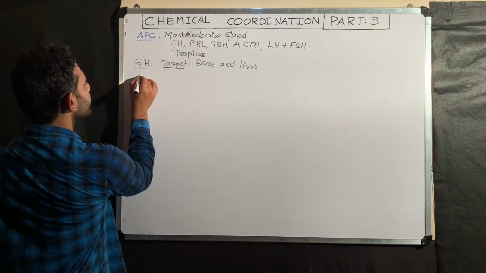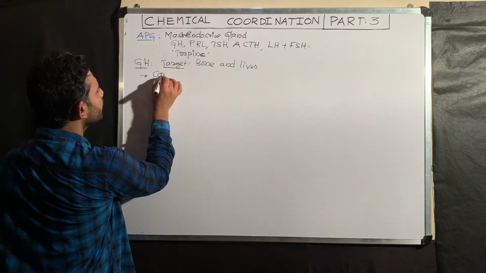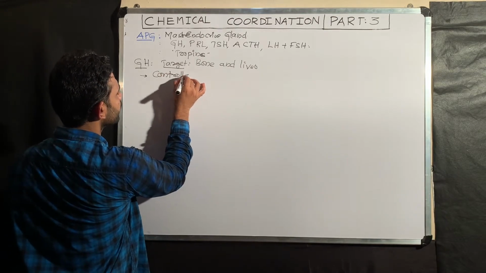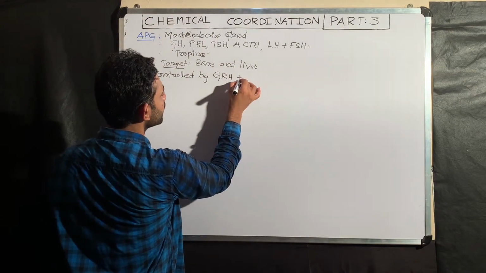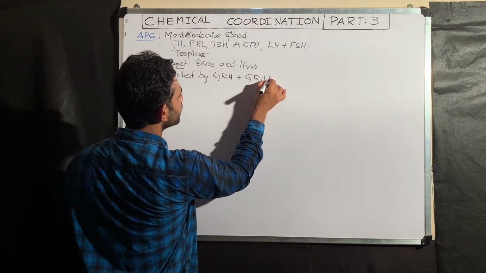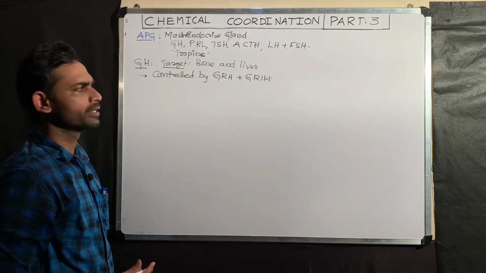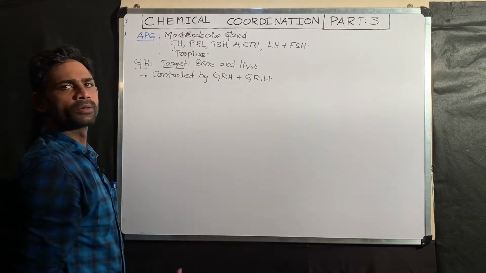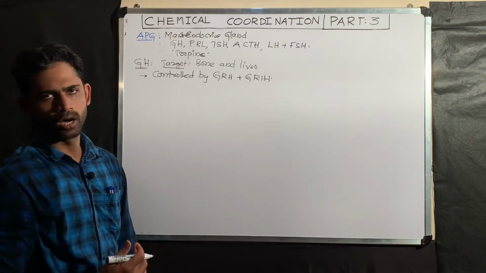The next point: the release of growth hormone is controlled by GRH and GRIH. GRIH is also called somatostatin. GRH makes the release of the growth hormone, and GRIH stops the release of the growth hormone.